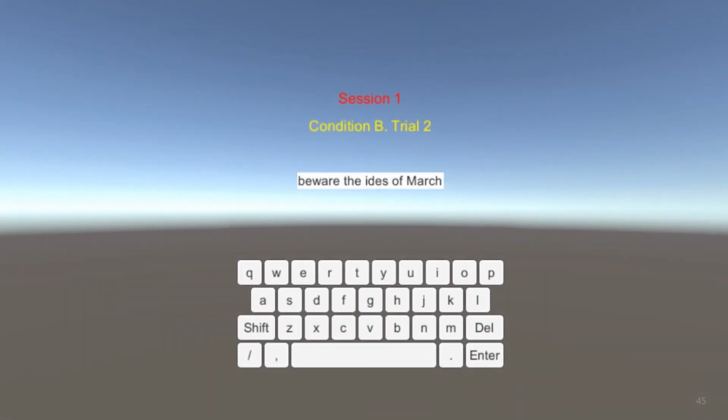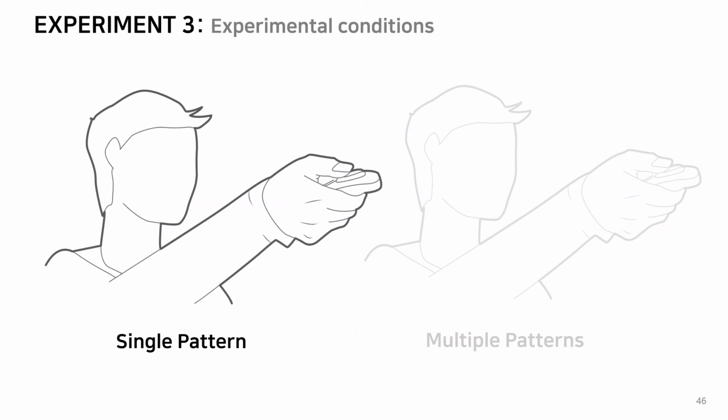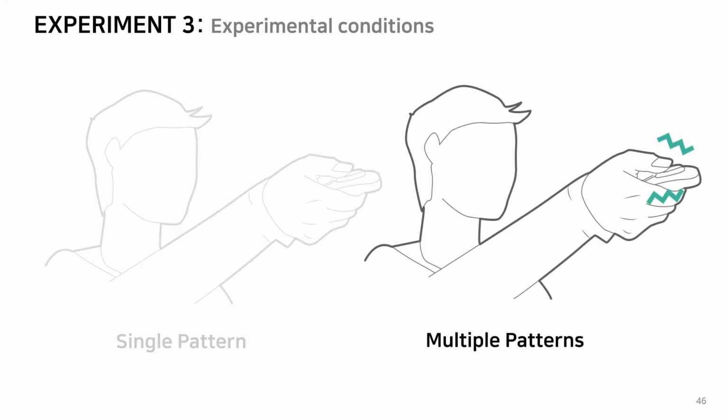Then, we conducted a user study that evaluated the benefits of our VR text entry application. Participants' task was to type the phrases with a virtual keyboard as fast and accurately as possible. They were presented with 2 different conditions during the text entry: single pattern, which always presents the same button feel regardless of their state, and multiple patterns with the selected 6 augmented buttons.